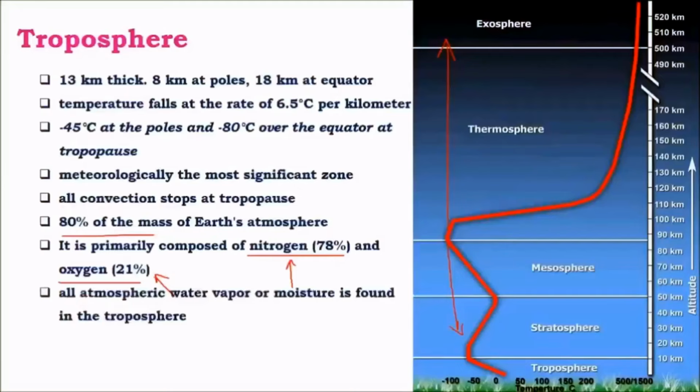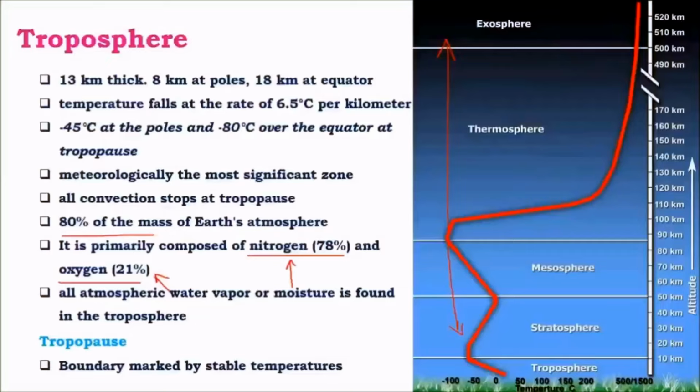And all the moisture is found in the troposphere, as most of the convection cycle and various other weather related phenomena happen in the troposphere. The amount of water vapor is also maximum in the troposphere. Almost it is negligible in other layers.